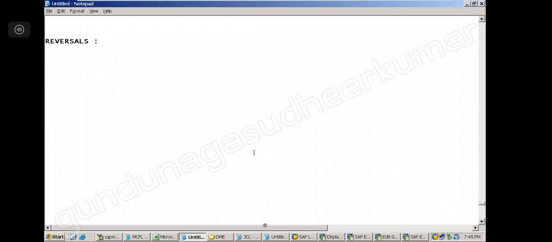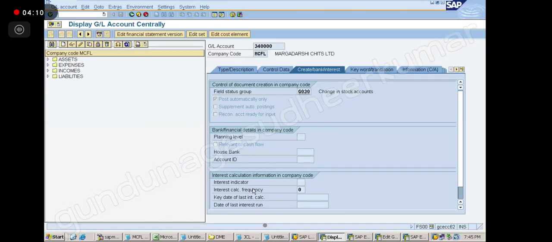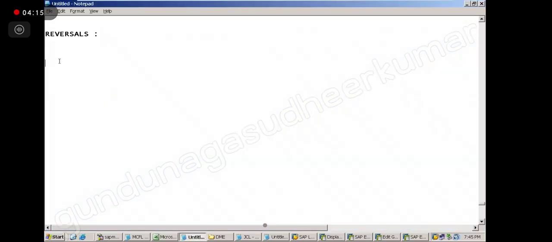So see, for example, now to change the document, do you know what is the T code to change the document? It is FB03 and you can go for change, or you can go to FB02 directly. Let me show you.